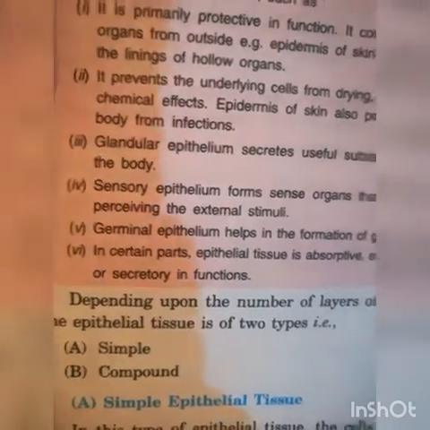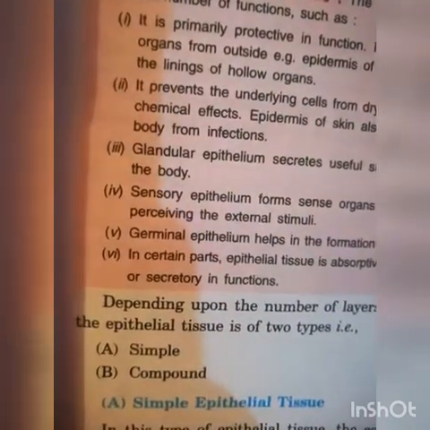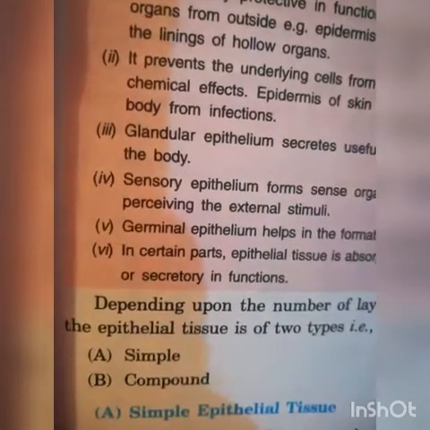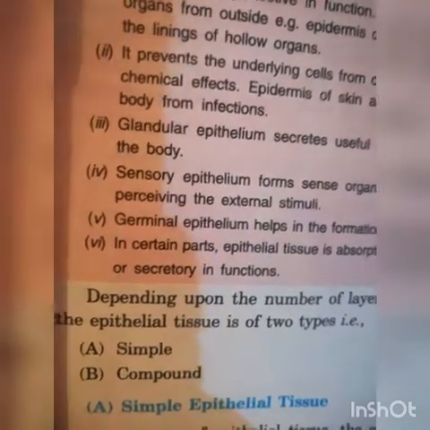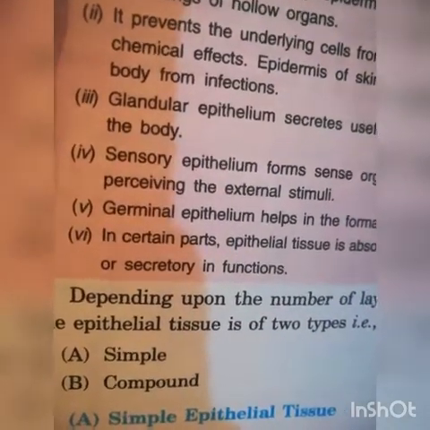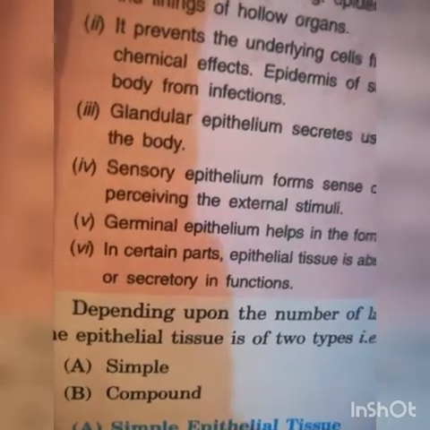Glandular epithelium secretes useful substances for the body. Sensory epithelium forms sense organs that help in perceiving external stimuli. Germinal epithelium helps in the formation of gametes. In certain parts, epithelial tissue is absorptive, excretory, or secretory in function.